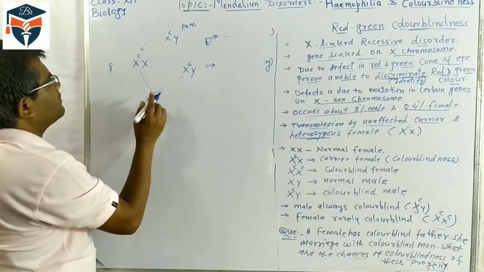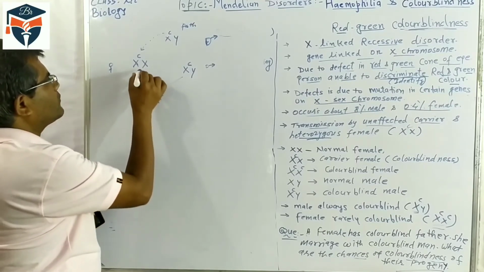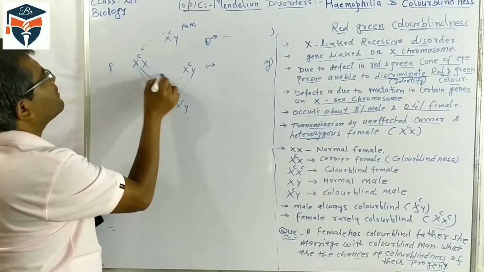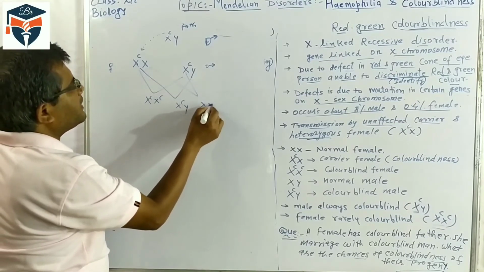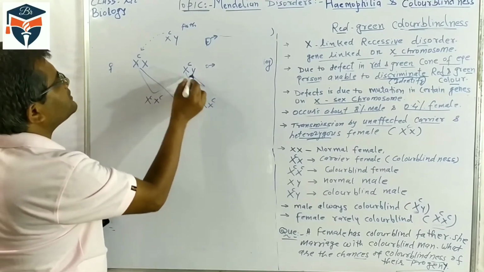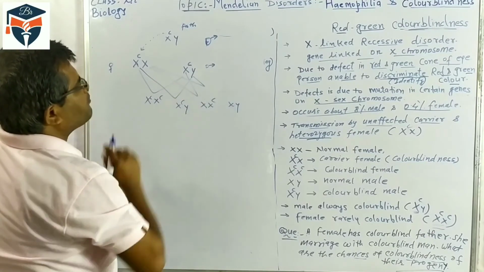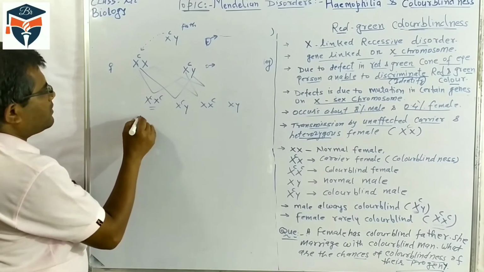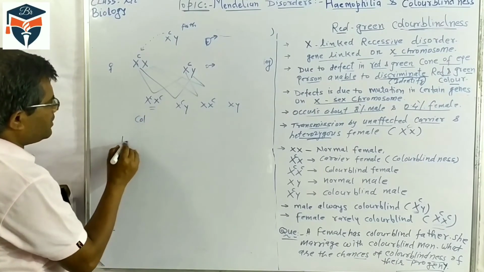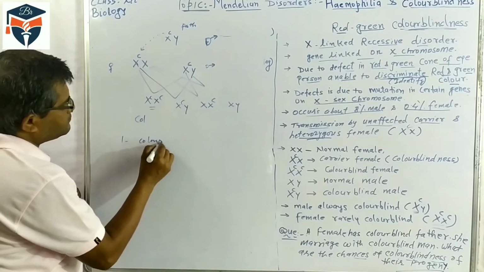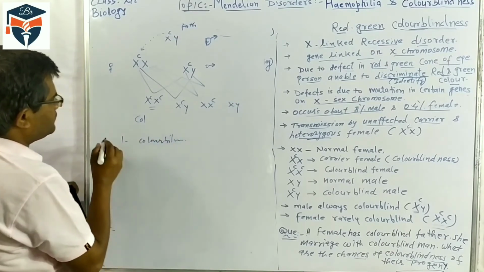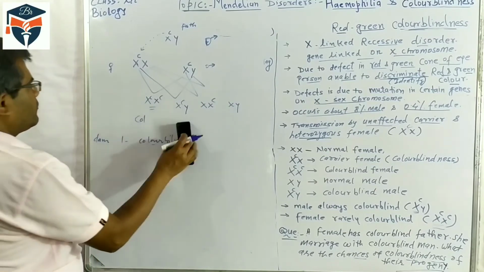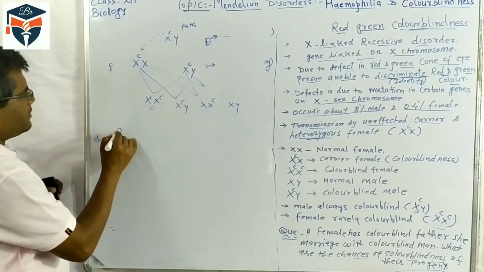And if she is married to him, what will be the cross? X^C X^c, X^c X^c, X^C Y, and X^c Y. In this case, this is the female which is color blind, so one color blind daughter. Result, I am writing here.